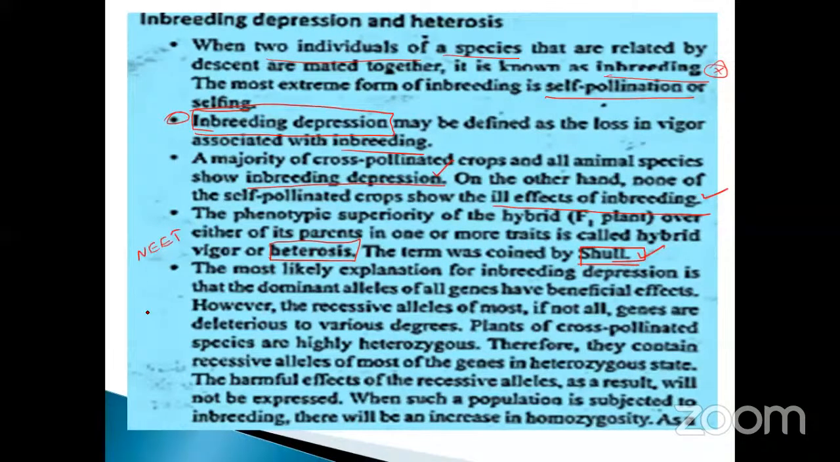The most likely explanation for inbreeding depression is that the dominant alleles of all genes have beneficial effects. However, the recessive alleles of most, if not all, genes are deleterious in varying degrees. What is the meaning of this? Take an example, a monohybrid. Capital T is the dominant, small t is the recessive. Capital T is tall, small t is dwarf. From the same species you get capital T, small t, heterozygous. Again they will split into capital T, small t.